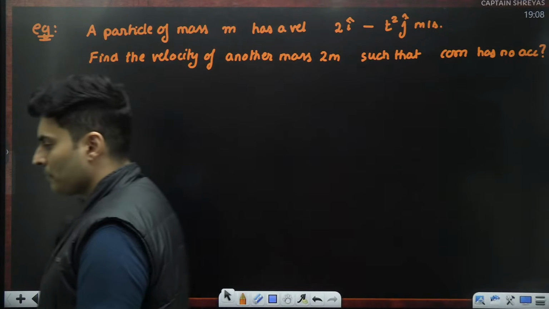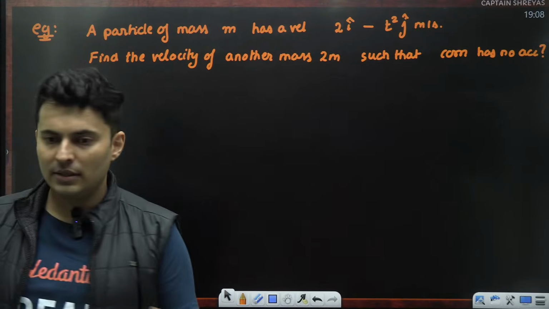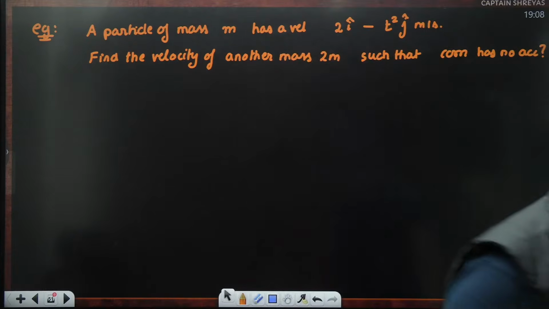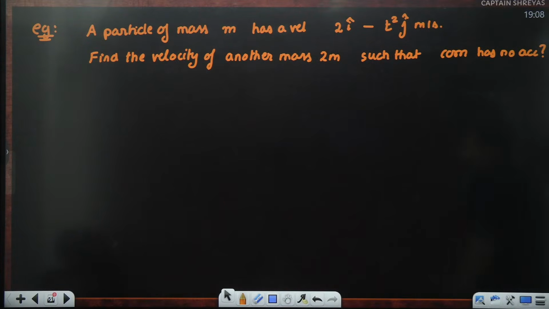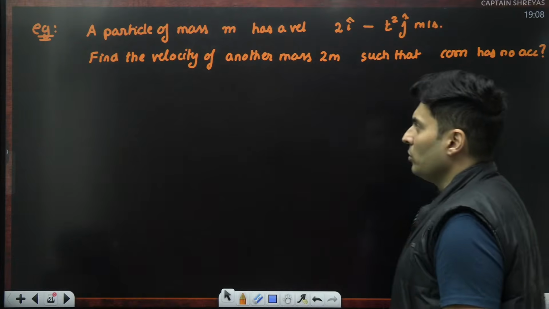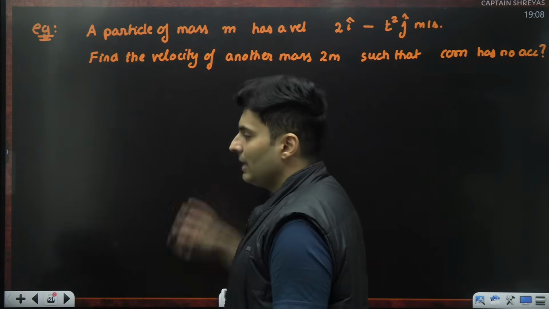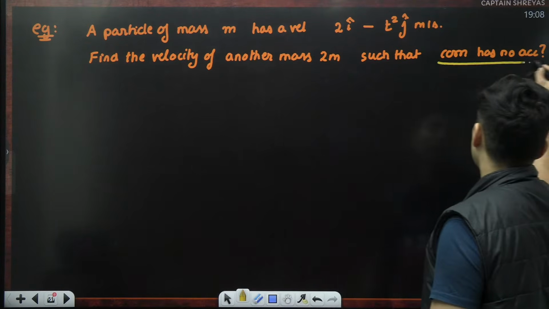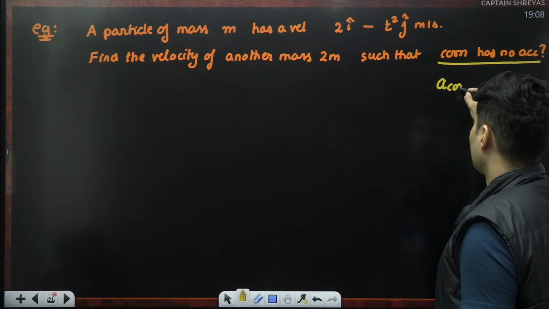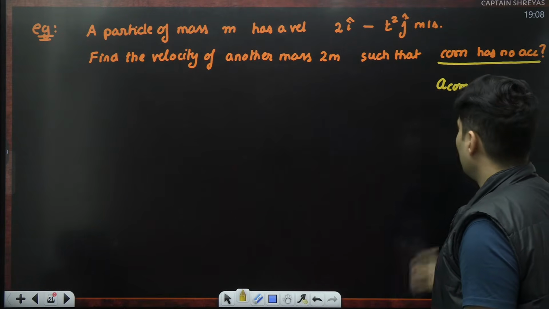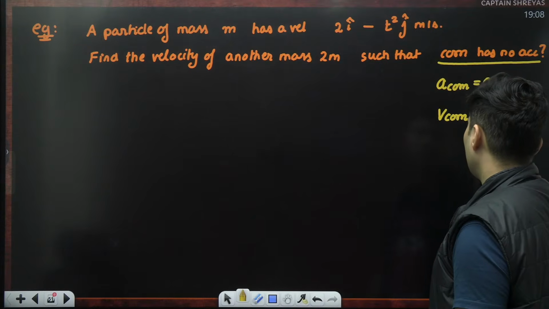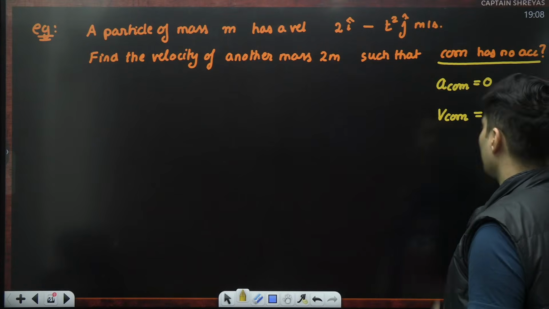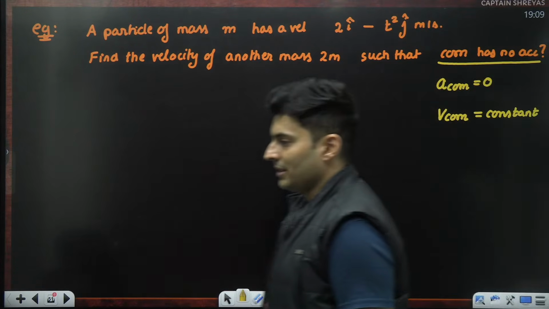What will you do? Think about it. Center of mass, acceleration. I will need A1 and A2, only then I can do it. Do I know A1? Do I know A2? But I don't need A2, I just need velocity. So I have an idea. If the center of mass has no acceleration, A COM is basically 0. That means the center of mass's velocity is just going to be a constant. Is that right?